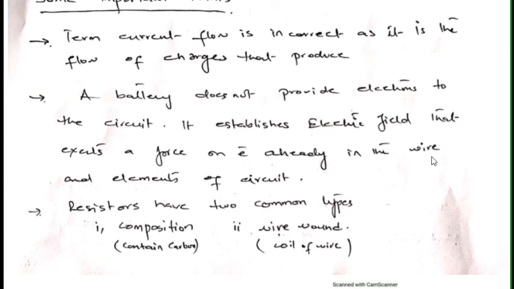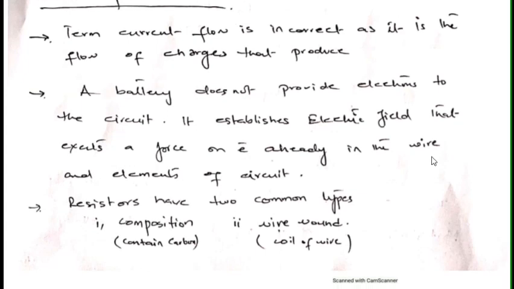And thirdly, resistors have two common types, one is composition resistors. They contain carbon in them, and the second one is wire wound resistors. They have a coil of wire in them. So this is all about current and resistors. I hope you'll understand.